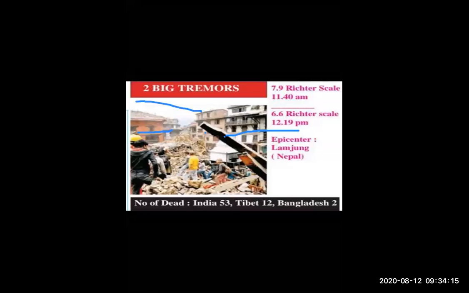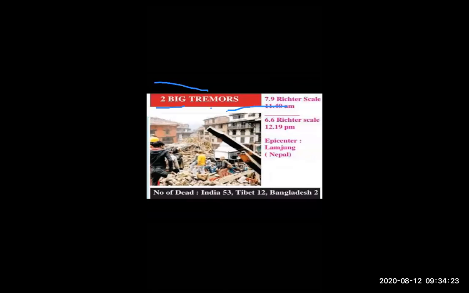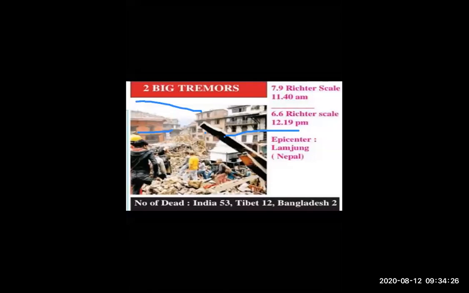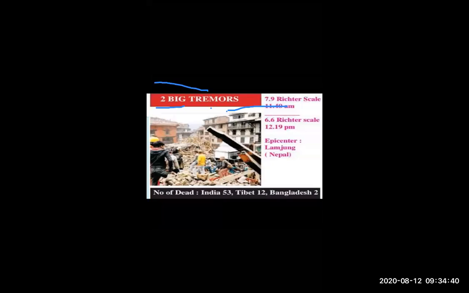For example, you are going to a shop to purchase wheat or rice. At that time, what do you say? Not give me 1 liter of rice. What you say is, give me 1 kg of rice, give me 1 kg of wheat. Kg is the unit of wheat or rice. In the same way, the Richter scale is the unit to measure the magnitude of an earthquake.